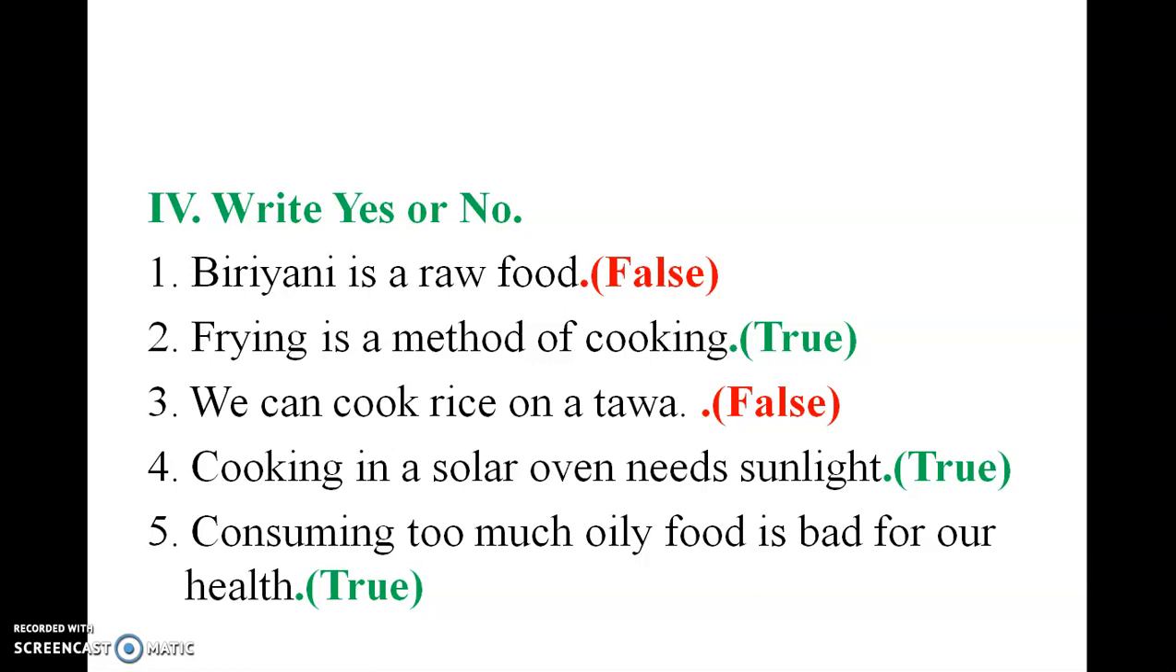Okay, now let us see the true or false. First one, biryani is a raw food. False. Second one, frying is a method of cooking. True. Third one, we can cook rice on a tawa. False. Cooking in a solar oven needs sunlight. True. Consuming too much oily food is bad for our health. Yes, it is true.